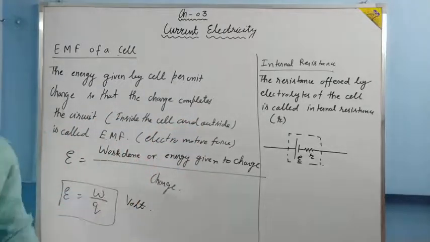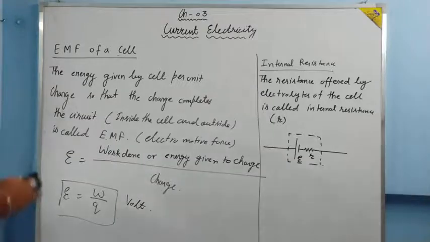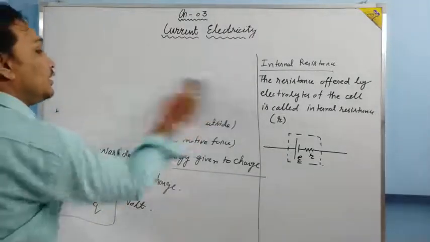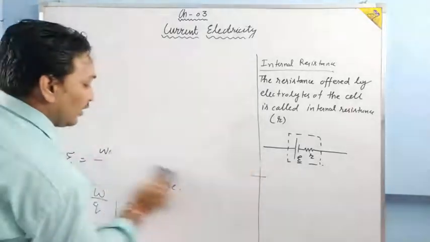So this is the definition of internal resistance and EMF. Now we are going to calculate the value of EMF for a given circuit.